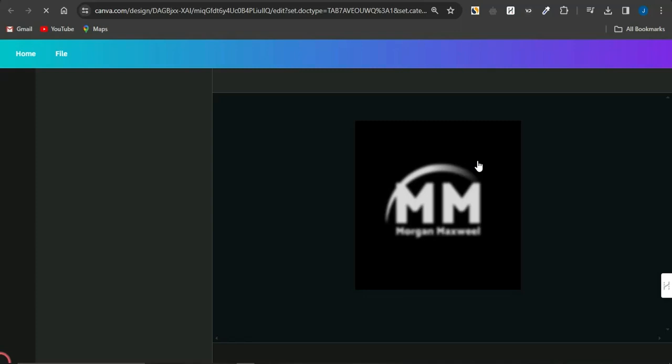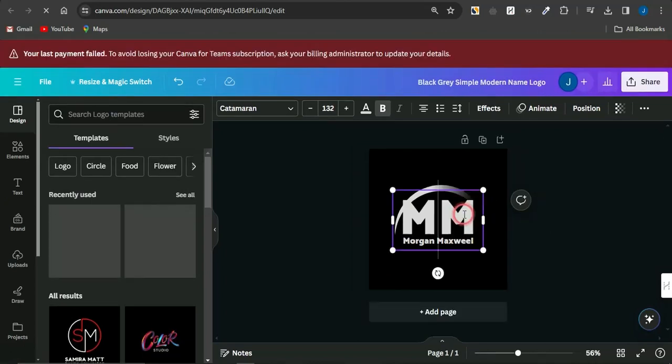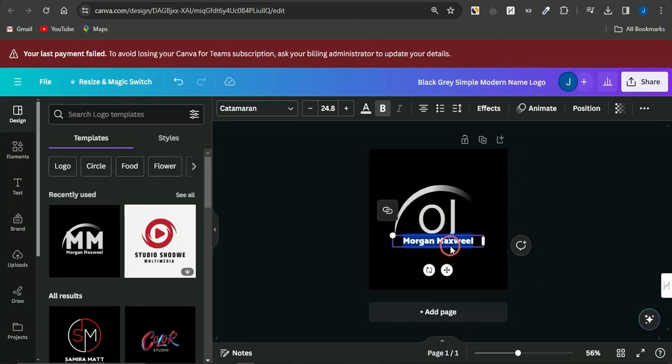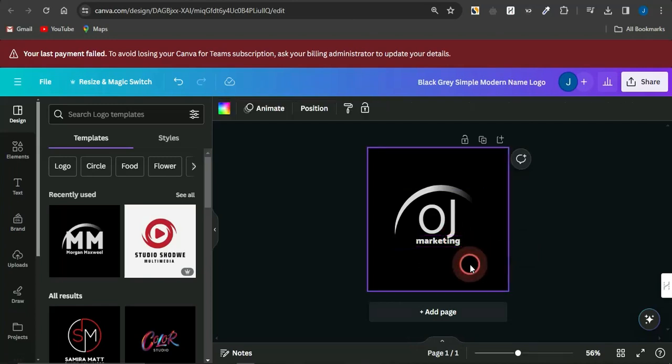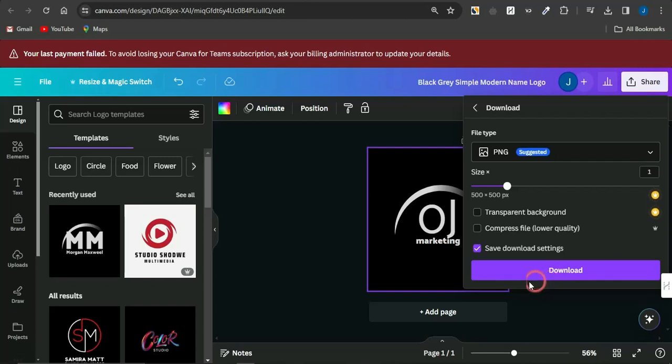It's going to take you to a new page where you can simply edit that particular template to fit your preference. As you can see, you can simply edit virtually anything in this section. As you can see this text right here, I can simply change this. Maybe I want to change this to OJ, and I can change this other text right here to something of my preference, like marketing. So as you can see right now, this has been changed to fit my channel details. Once you are done editing that to your preference, click on share, then click on download, and you can then download this on your device.